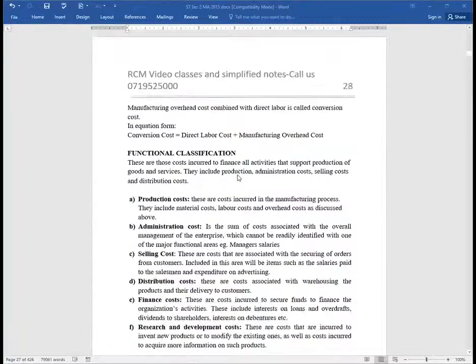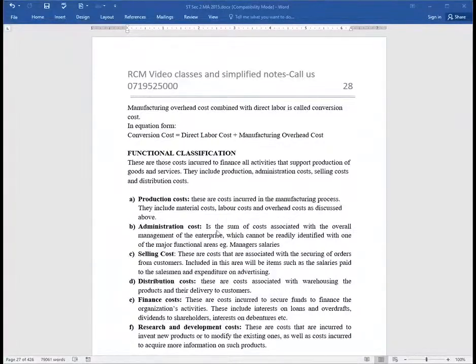So under functional classification, we are told these are those costs incurred to finance all activities that support production of goods and services. They include production, administration, selling, and distribution costs. So we have production as a key function. Production costs are costs incurred in the manufacturing process. They include labor, materials, and overheads as discussed above, direct overheads.